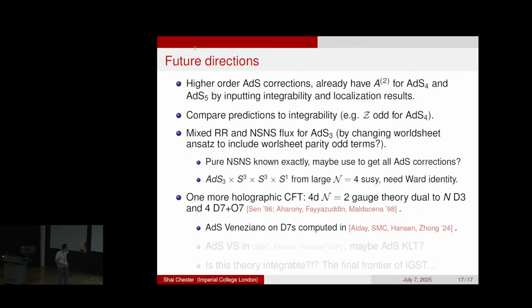So we have this 1 over lambda expansion. Currently, I'm working on the AdS Virasoro-Shapiro amplitude corresponding to closed strings with my grad student Daniela, who's here in the audience, as well as Pietro. And one very cool thing about this theory is that it's much richer than the other theories you have studied, because you have both open strings and closed strings in the same theory. And so there's a hope that you can actually have some kind of open-closed duality, which is something we're also looking into, some kind of AdS KLT related to what Maria was talking about.